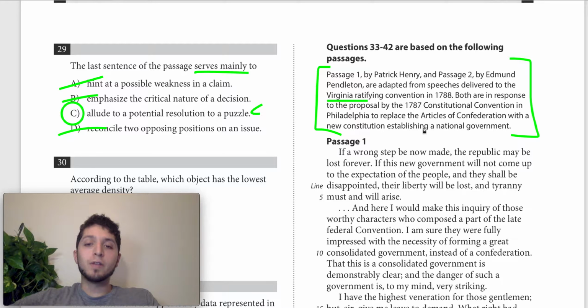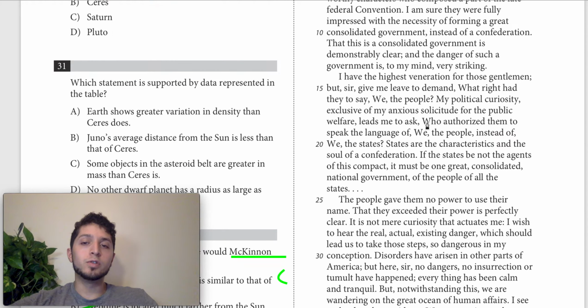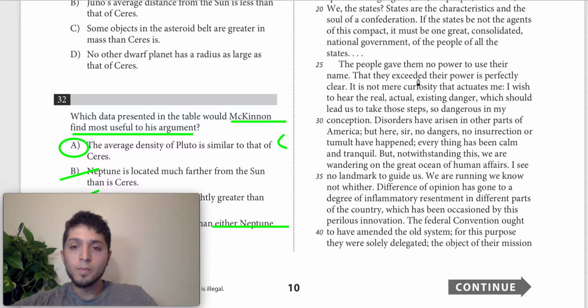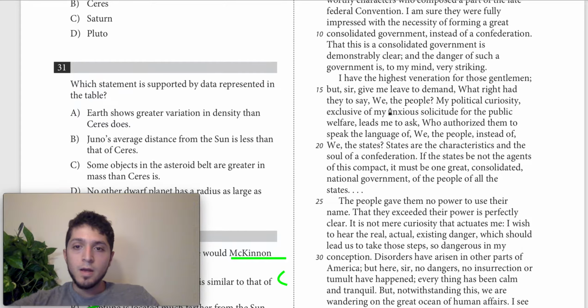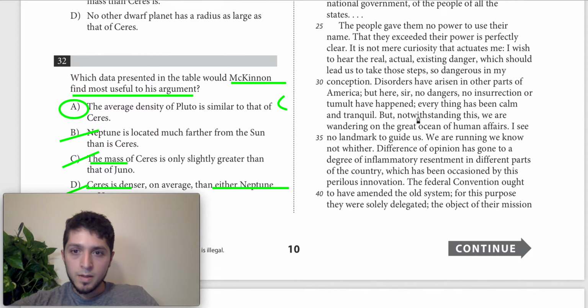So any reference that Henry makes within passage 1 about being here, about the location that he's at, is also going to refer to Virginia. So using those two things, we should be able to identify the text, even though it's still a little bit difficult. So as we keep scanning,